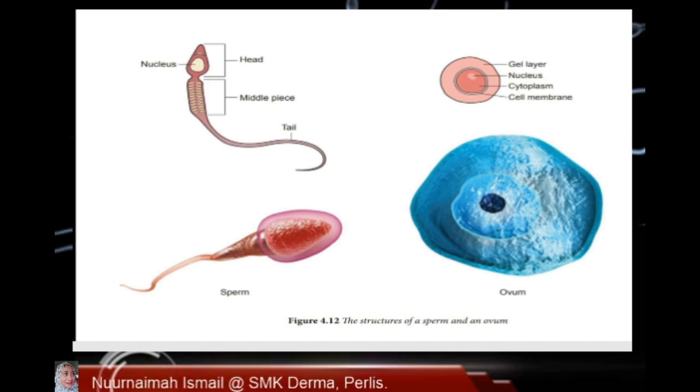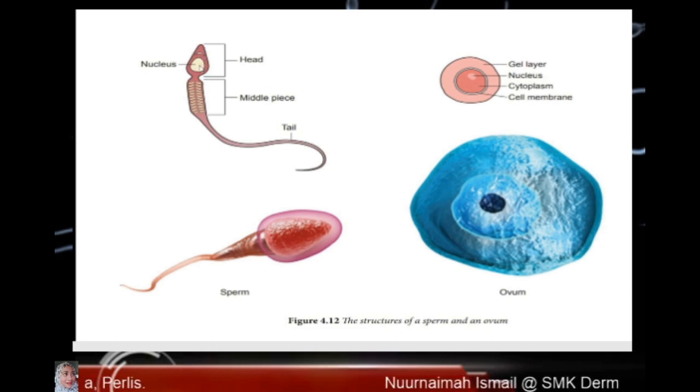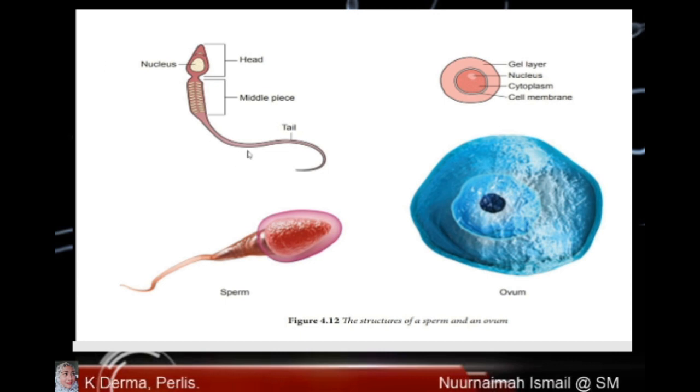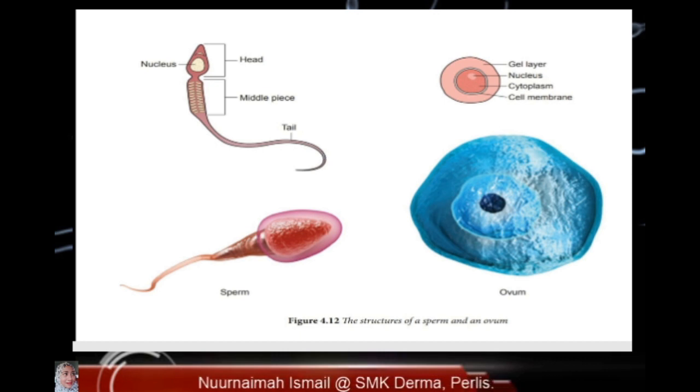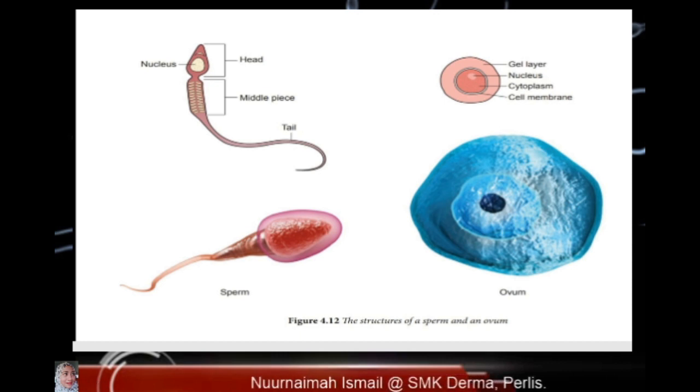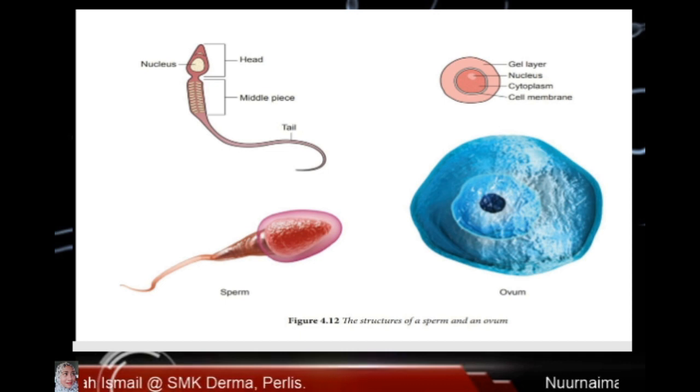The head of sperm contains nucleus that carries genetic and hereditary information to be transferred to the offspring. The tail enables the sperm to move or swim in the semen inside the vagina, uterus, and fallopian tube of the female reproductive system. The normal number of sperm released is 60 million per cubic centimeter.